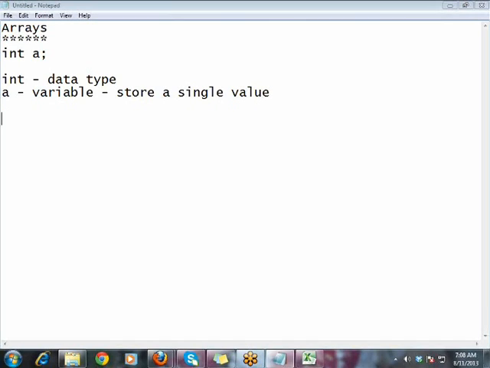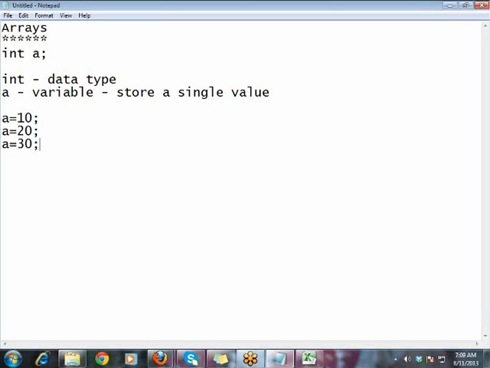But you can make multiple assignments, something like a equal to 10, a equal to 20, and a equal to 30. That is valid. But what will happen finally? Which value will be stored? a can store only one value. When you say a equal to 10, 10 will be stored in a. When you say a equal to 20, 10 will be replaced with the new value 20. When you say a equal to 30, 20 will be replaced by 30.